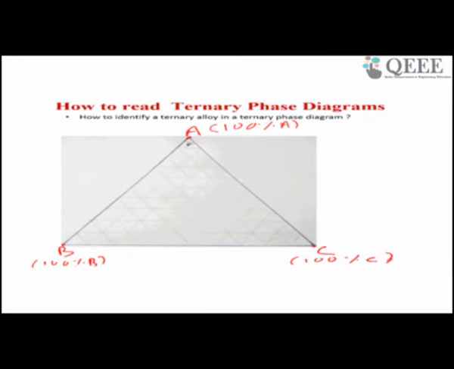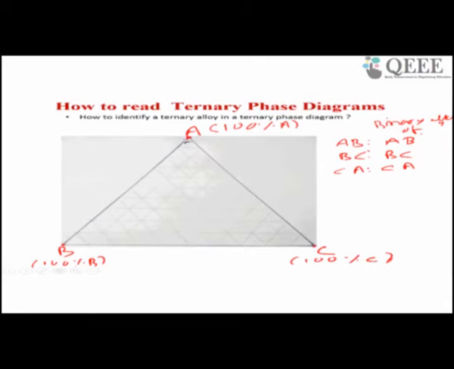Now there are three edges. This is edge 1, AB is an edge, BC is an edge, CA is an edge. Each edge tells you a binary alloy of AB, BC, CA.